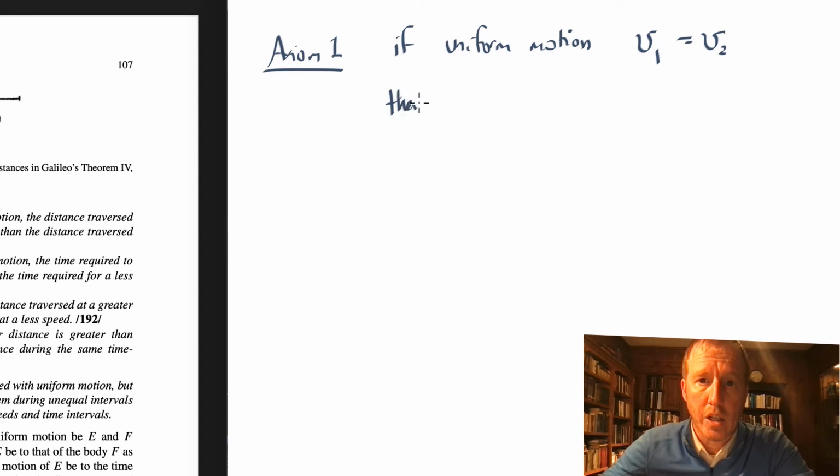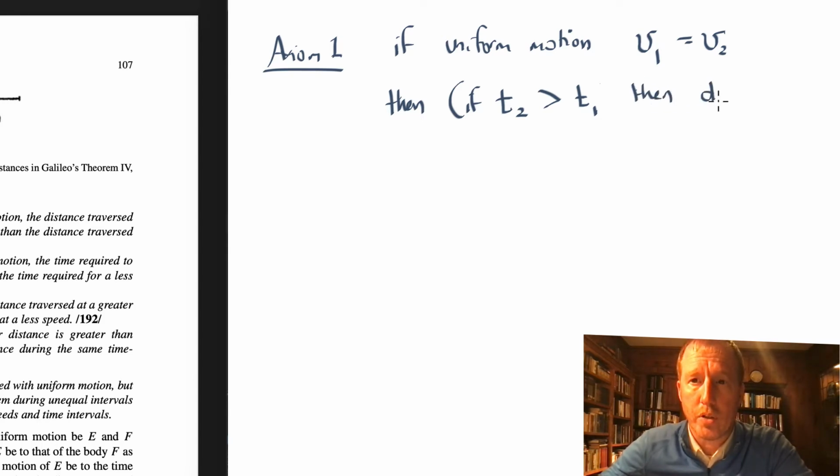Then he's saying if you consider two different amounts of time, so if you're considering a certain time that object 2 is moving, and that time is greater than the one under consideration for object 1, then the distance that object 2 moves is going to be greater than the distance that object 1 moves.